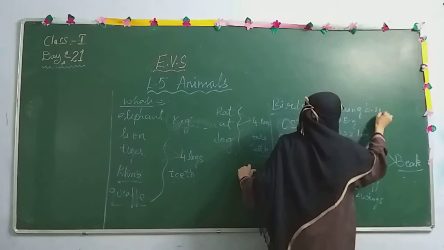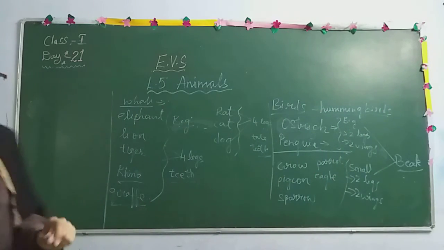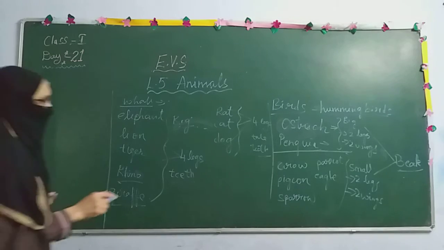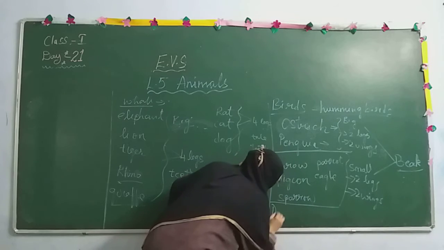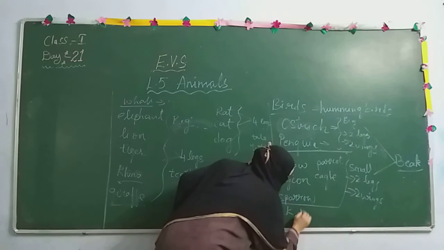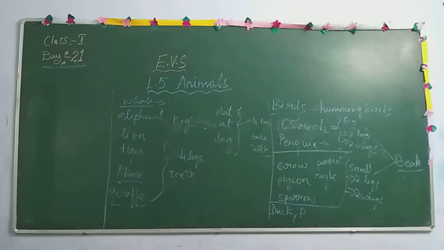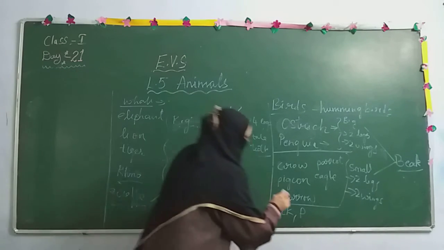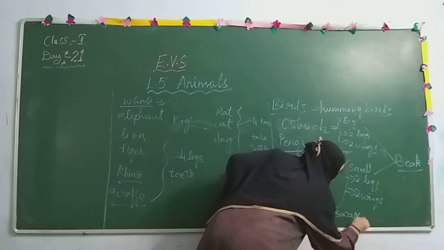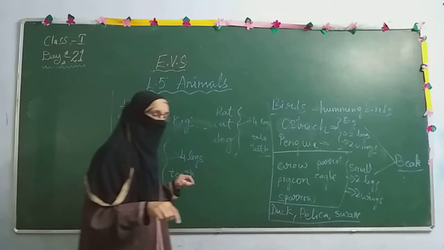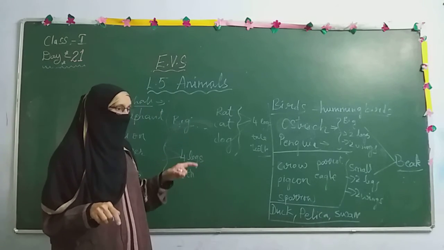Hummingbird is considered to be the smallest bird. Now in birds too we still have some birds like duck, pelican, swan. These are also birds. They too have 2 wings, 2 legs, a beak.